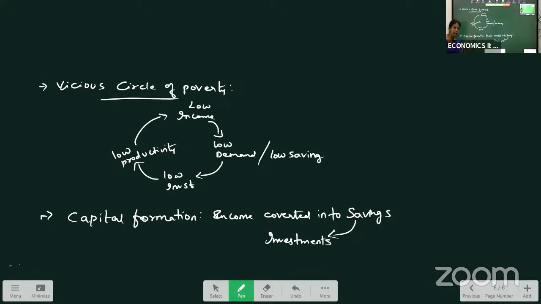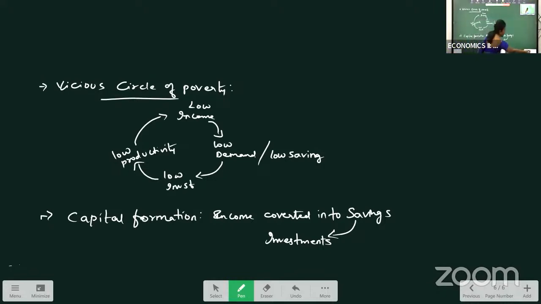In India, why do we have low capital formation? As we have seen in the features of a developing country, our income levels are low, so our savings will be low. When the savings are low, investments are also low. Investments are low means what? Capital deficiency. Okay, this is called capital formation.